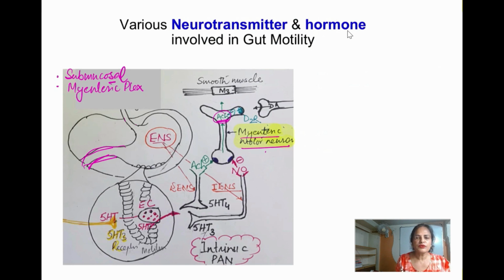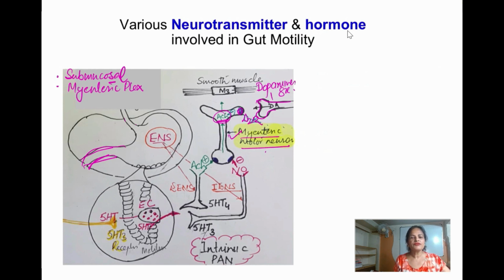This myenteric motor neuron makes a synaptic connection with another neuron, a dopaminergic neuron. So this is a dopaminergic neuron. Dopamine released from this dopaminergic neuron acts on the myenteric motor neuron, on which D2 receptors are there.